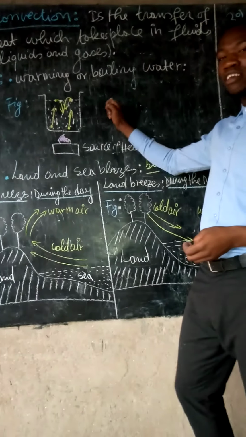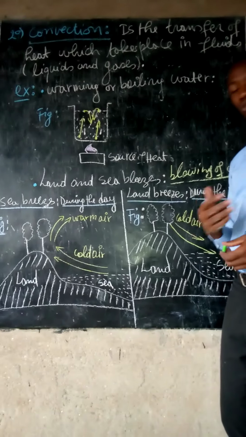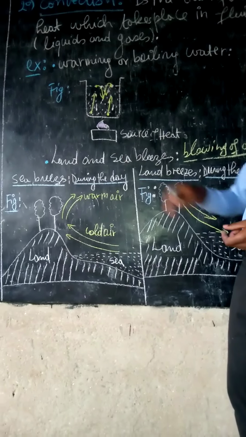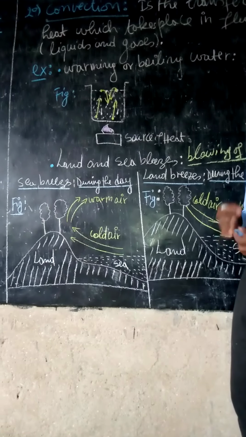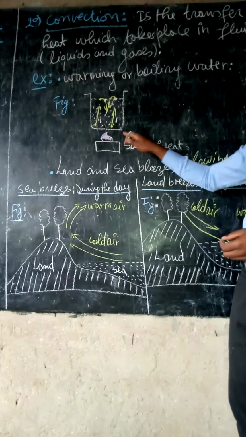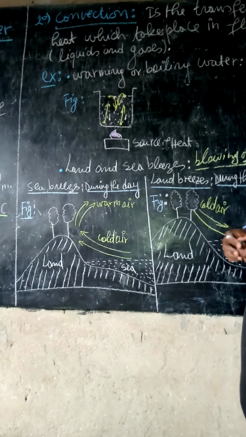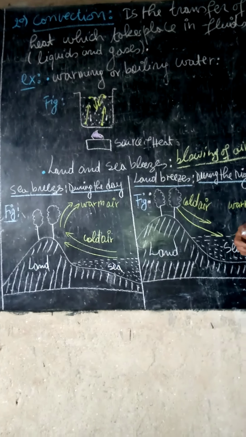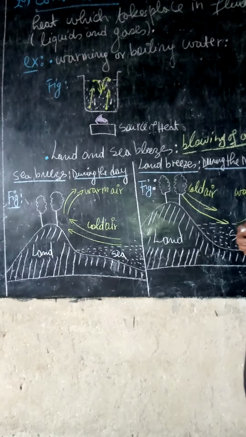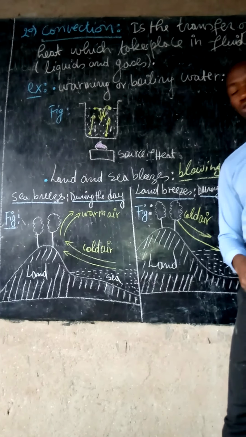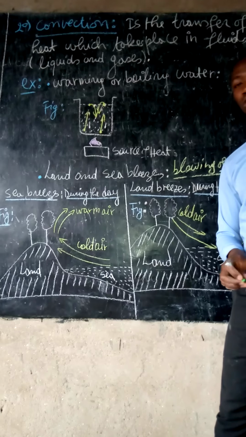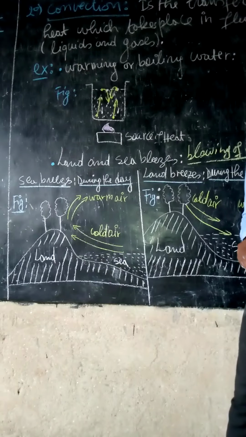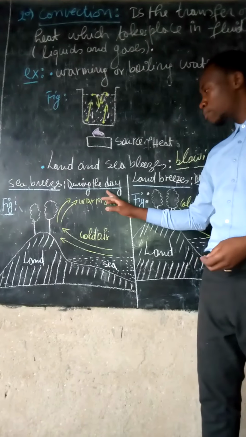This is an example of when you need to drink good water, and it is advisable to boil it. Or when you want to bathe, you have to warm water using a heater. You will experience this type of convection current. Another example is land and sea breezes. They are applications of the convection mode, and also a good way to explain how convection happens. Sea breezes happen during the day.